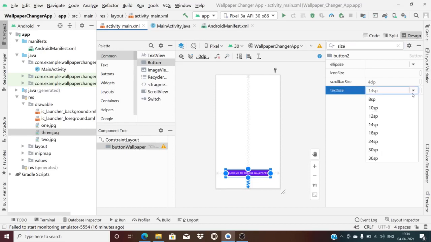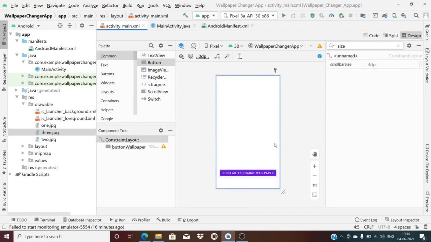Size 14 is there. Let me take it around 18. Okay then, I'm done with the design. Till now, I'm not moving into the design with XML coding. Let me do it later. I want to finish off some of the examples quickly. That's why I'm not going into the coding part of the design, because it is simple to design with drag and drop.